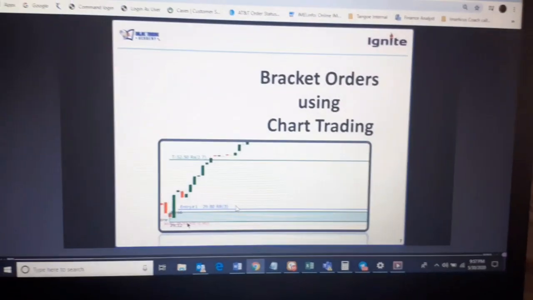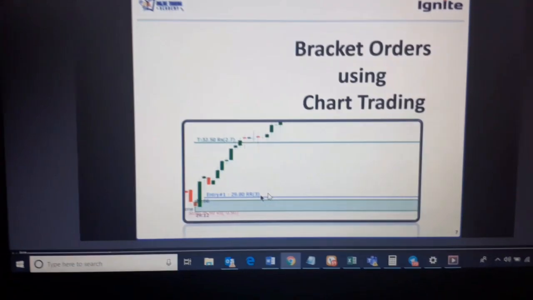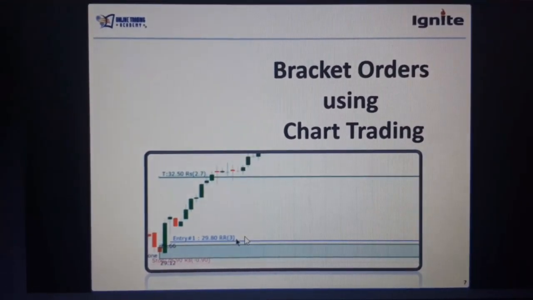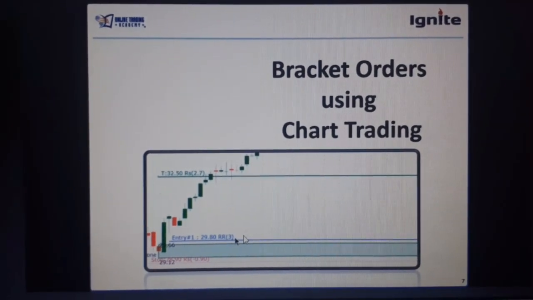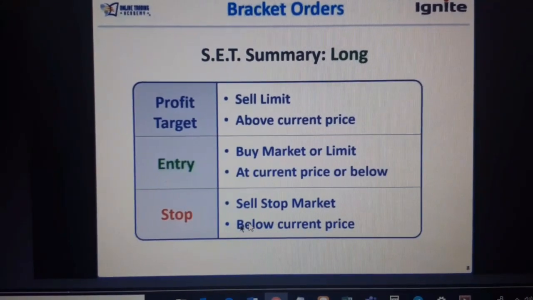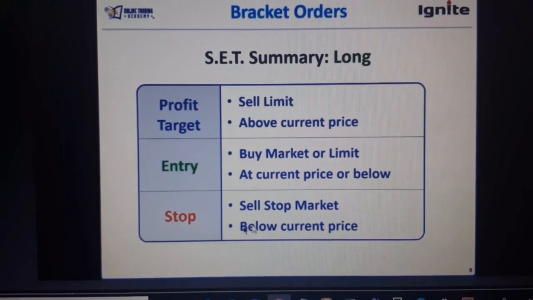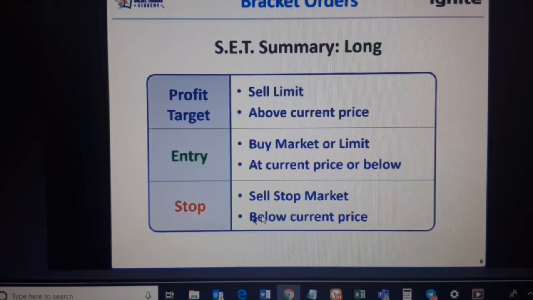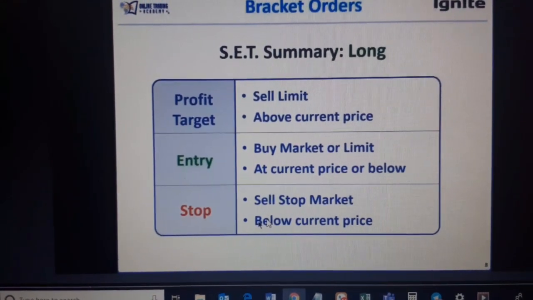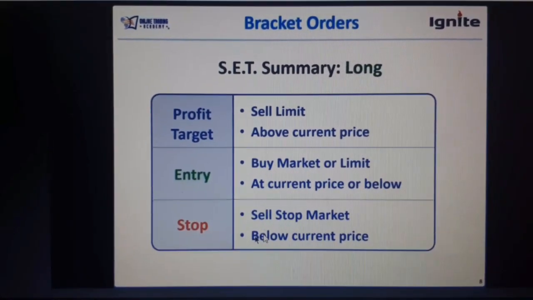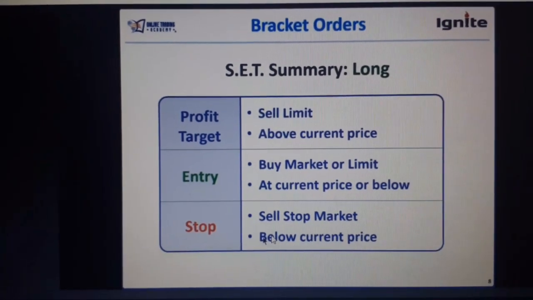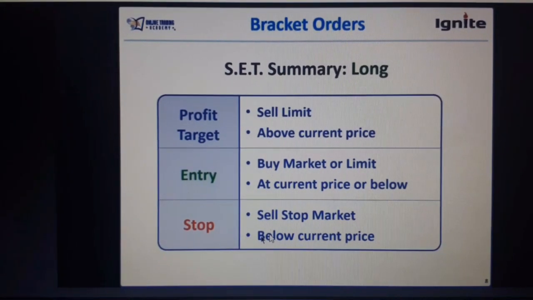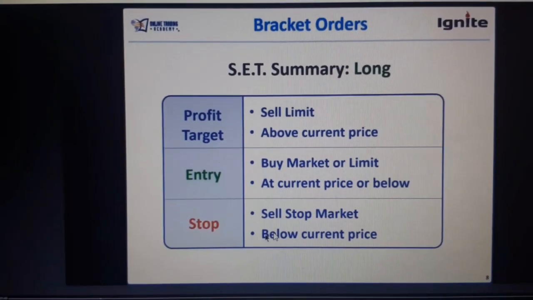If any one of these is missing, then the bracket order window will not come on your PC. Now this is the setup summary for long. The profit target will be a sell limit order. If I enter at 100 and I'm buying something, I want to cover at an expensive price, so my target will always be above my current market price.